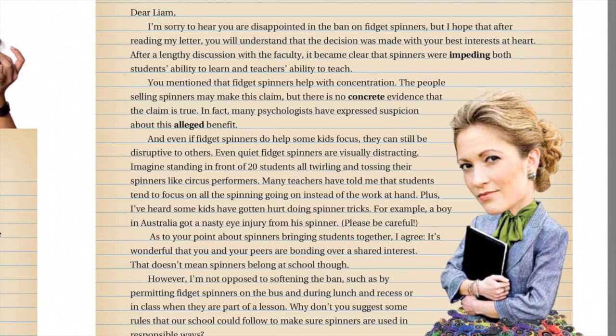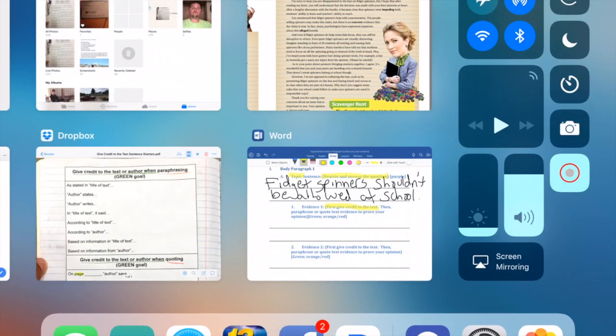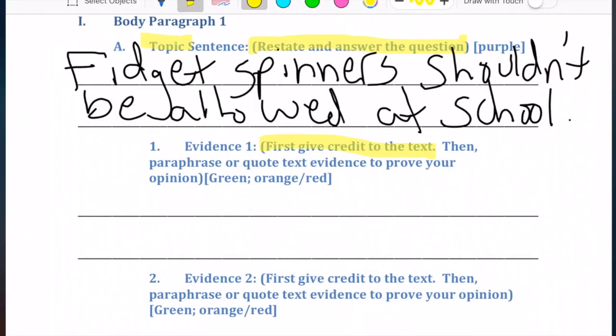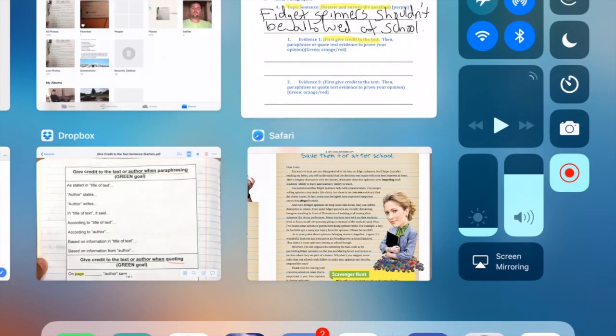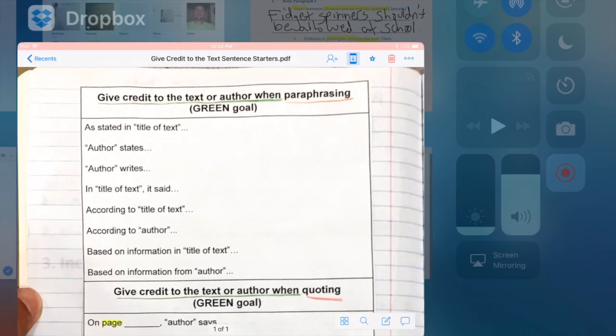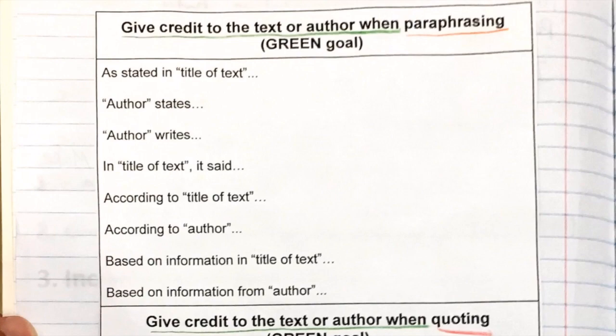When we look at this, the part that stands out to me in this second paragraph is how psychologists are basically telling us that they don't really believe that fidget spinners help with concentration. That's what I'm going to paraphrase. If we go back to our outline, notice how we need to give credit to the text first. That takes us to our sentence starters. This page should be in your interactive notebook, and of course you can use your interactive notebook when you're writing these papers because it is a resource.